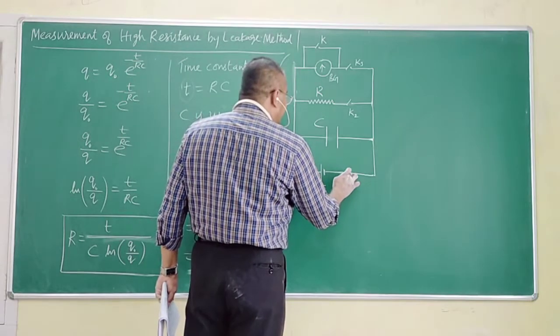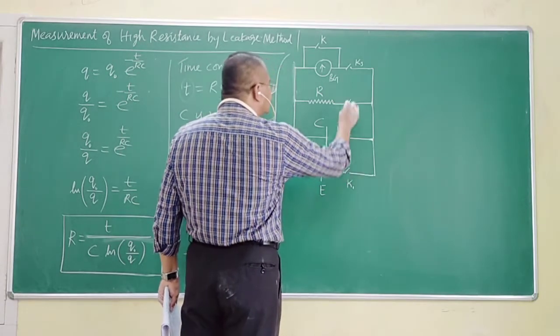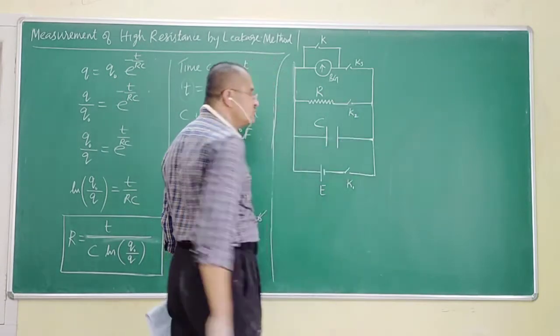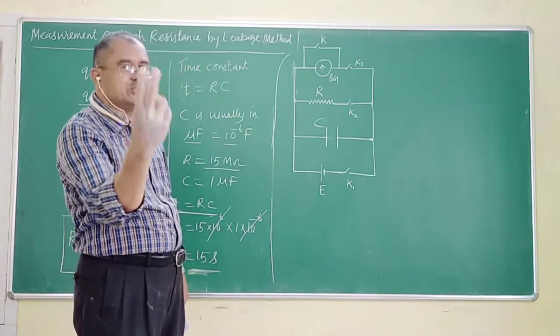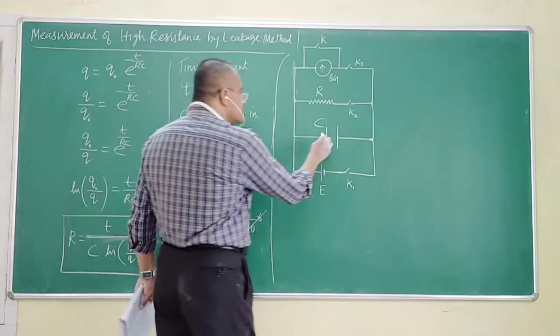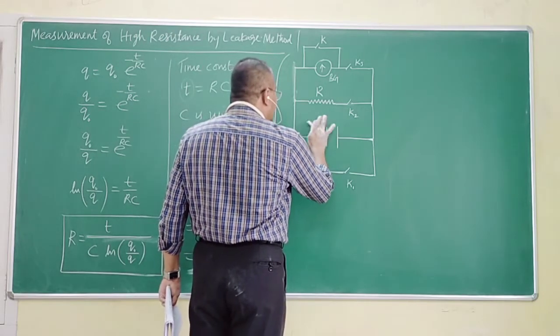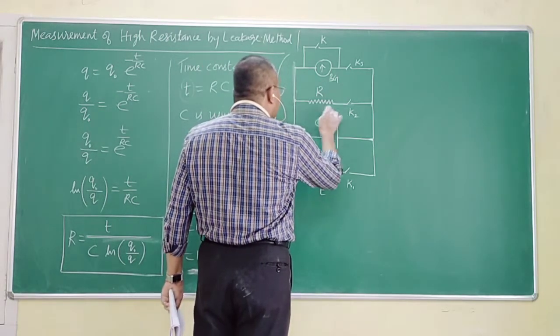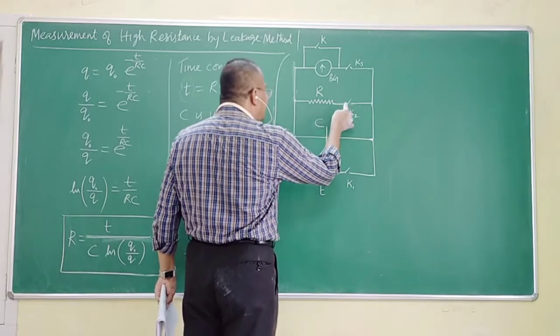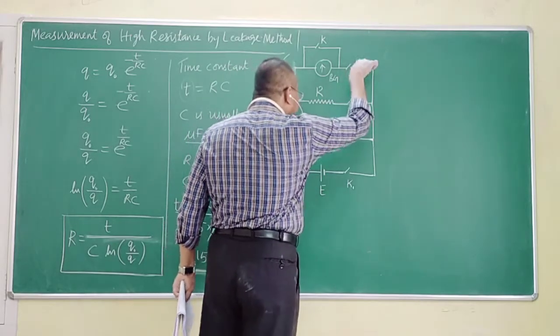Immediately after 15 seconds get over, I press K2, let us say for 2 seconds. So some charge of this capacitor C will get discharged through resistance R. Immediately after 2 seconds get over, I press K3.